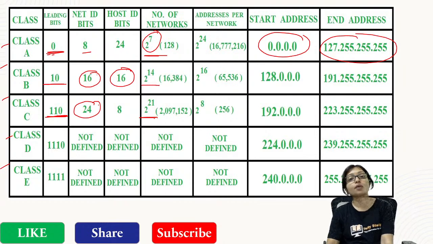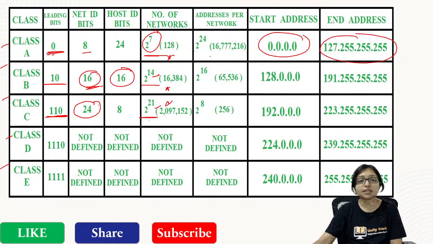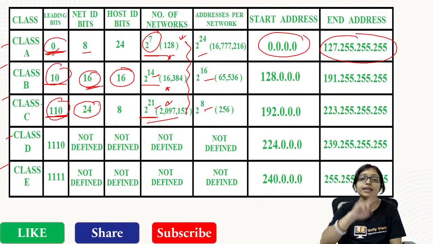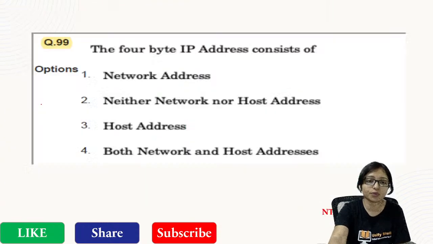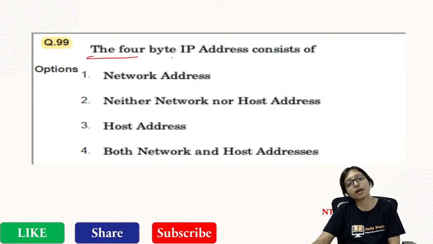Number of networks possible. Here it is not 2 to the power 16, it will be 2 to the power 14. It will be 2 to the power 21. Don't make the mistake here. Okay. And other than that, these are okay. For the host bits, no problem will be there. But for the network, these bits are already fixed. That's why you have to deduct these bits for the number of networks. Right. So quickly do this answer. 4 byte IP address. What will be the answer for this?